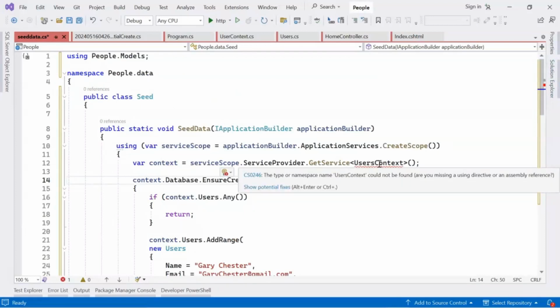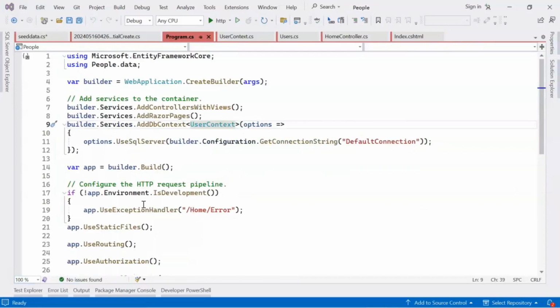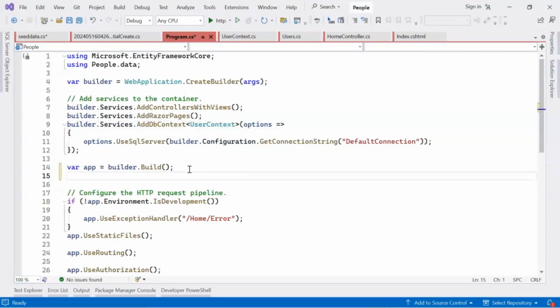So here it's user context. Now we need to update program.cs. Add if args.length.